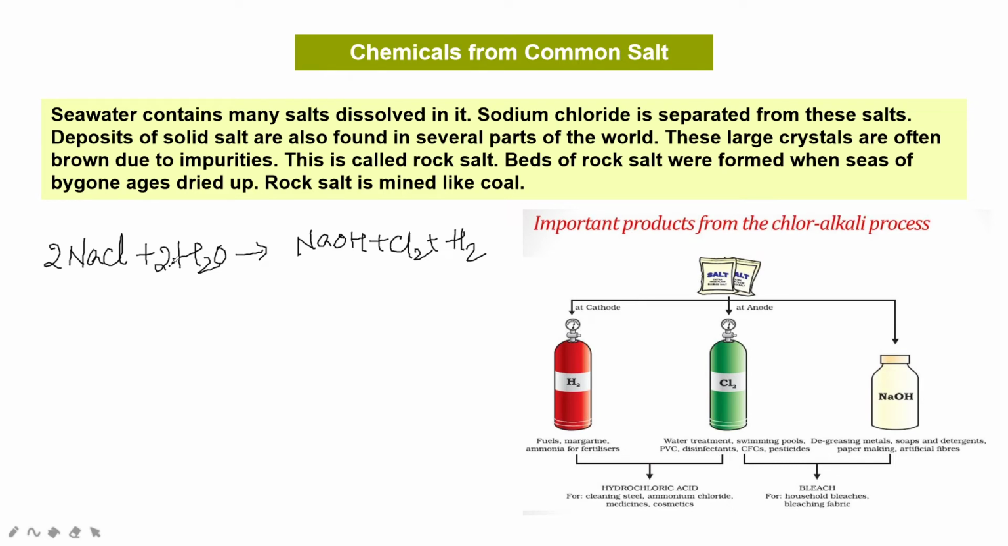So these are the products of electrolysis of a solution of sodium chloride, and they have many uses. Hydrogen is used as fuel, in margarine, and in ammonia for fertilizers. Chlorine is for water treatment, swimming pools, PVC, disinfectants, CFCs and pesticides. NaOH is used for degreasing metals, soaps and detergents, paper making and artificial fibers. These many uses it has.